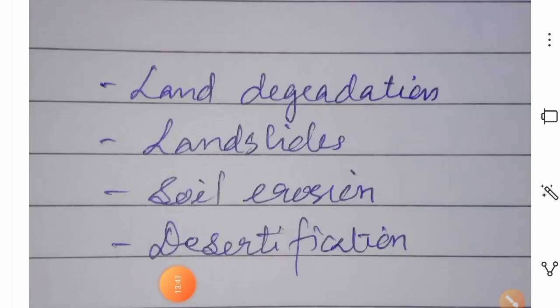So here you can see some important problems: land degradation, landslides, soil erosion and desertification. That may be a newer one. Desertification means that due to deforestation or lack of water resources, a particular area may convert into desert in due course of time.